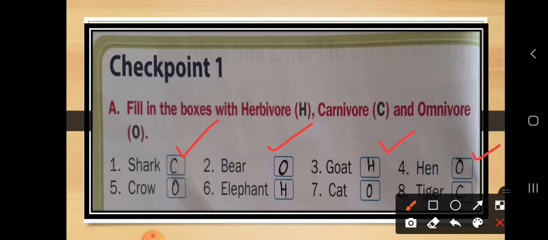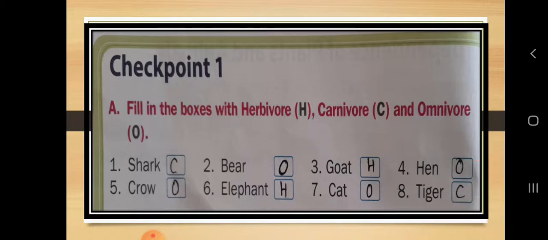Hen eats small earthworms or small insects also. So hen is considered an omnivore because hen eats both plants as well as small animals or small organisms. Crow is also considered an omnivore. Next is the elephant. Elephants eat only green plants. Cat is considered an omnivore, because cat eats both things.